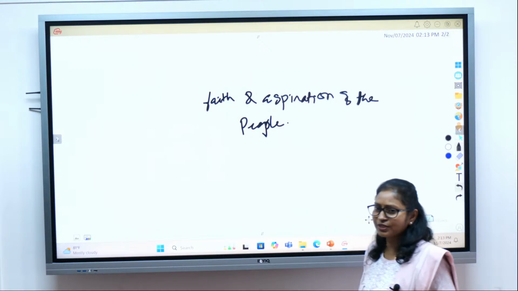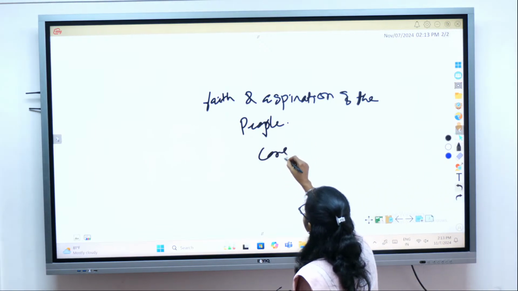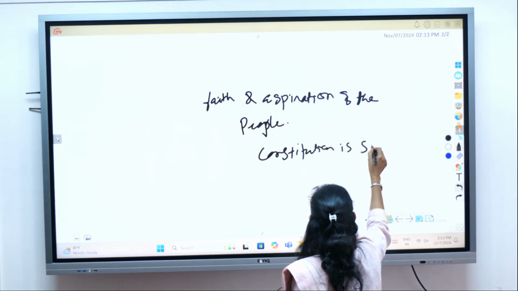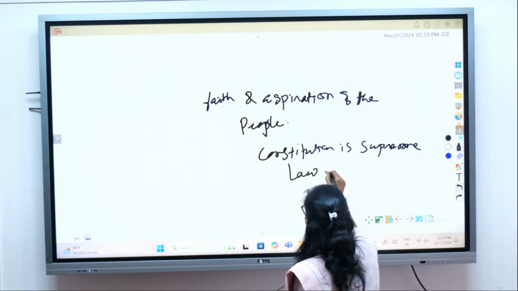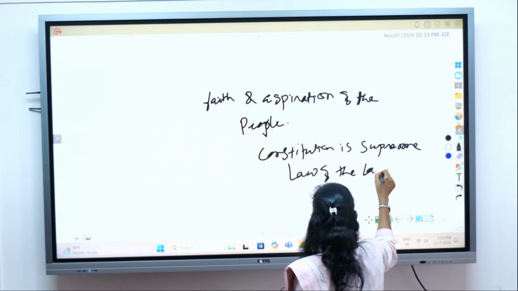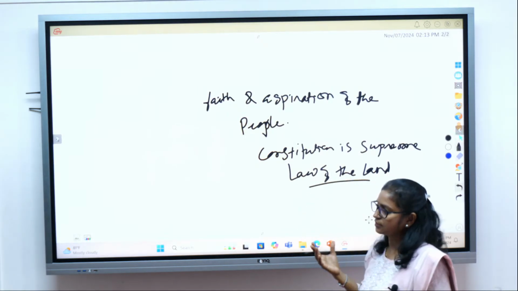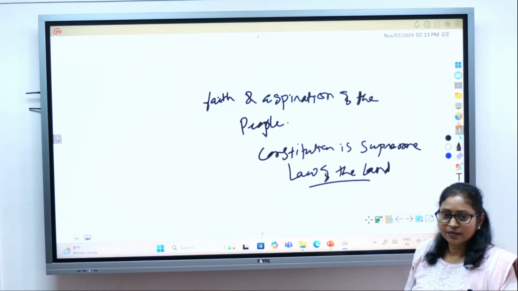And the constitution is so supreme. The constitution is the supreme law of the land. What does it mean when I say that it is the supreme law of the land?